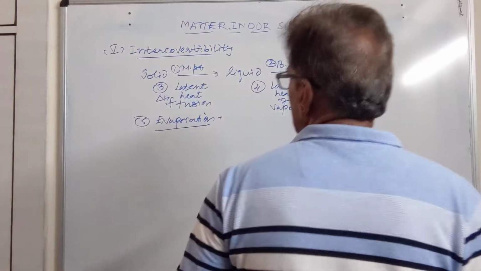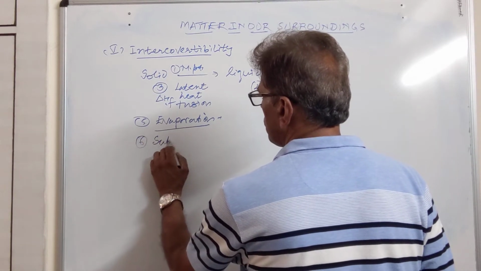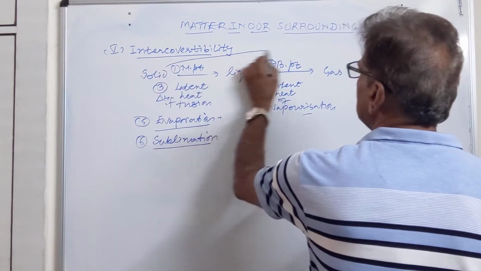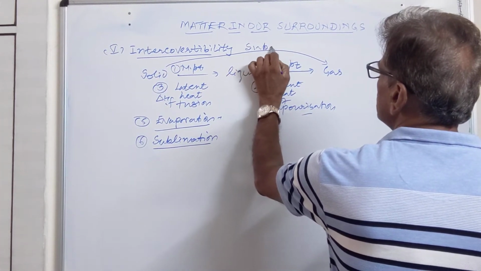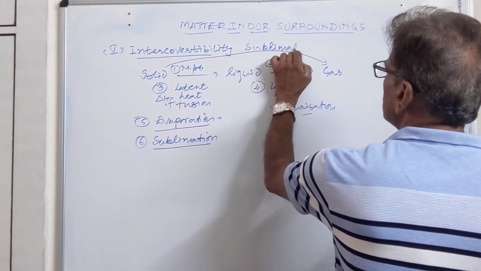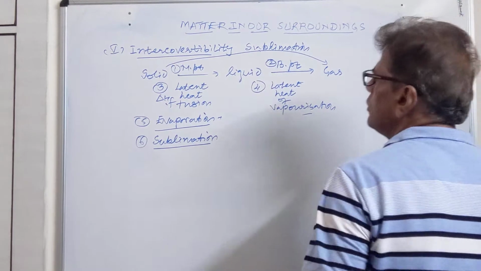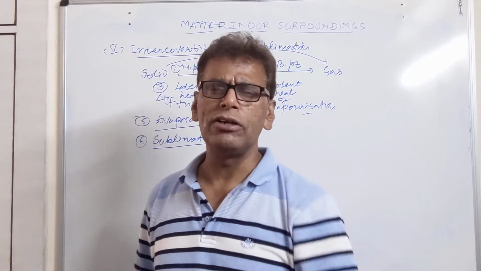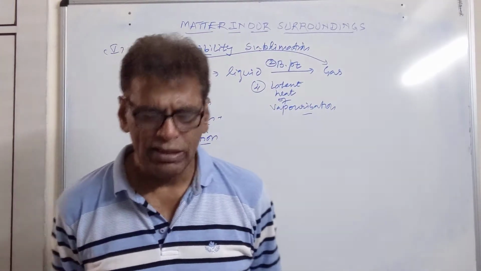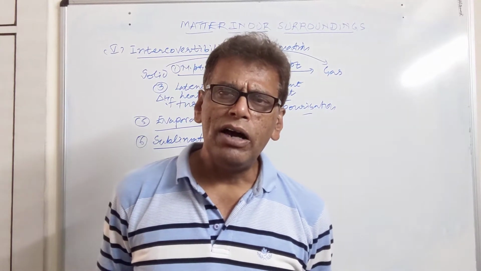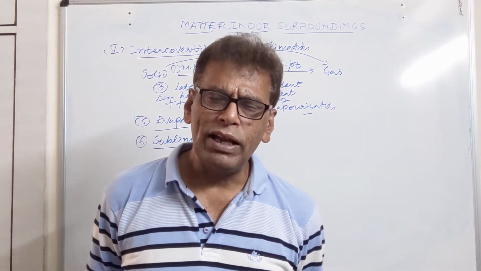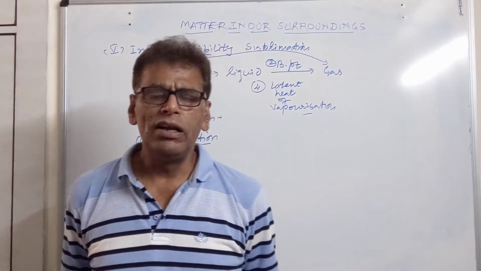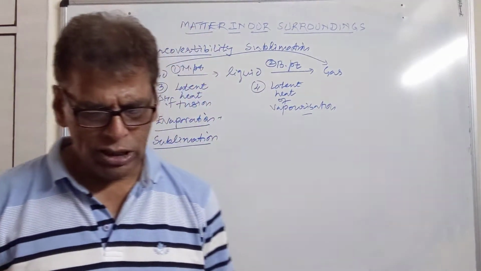Then we have sublimation. Sublimation is a phenomenon where solid directly changes into gas. It is the phenomenon in which the solid just passes into the gas without involving the liquid state. This is called as sublimation. Iodine is a sublimable compound. Naphthalene is a sublimable compound. Benzoic acid is a sublimable compound.